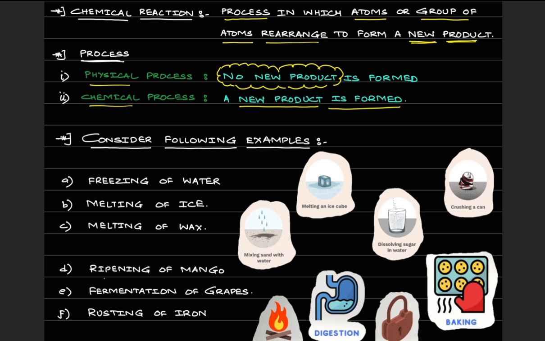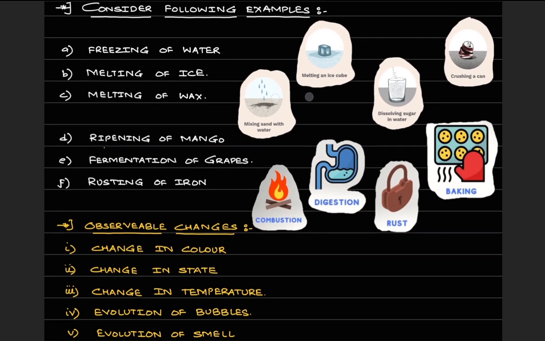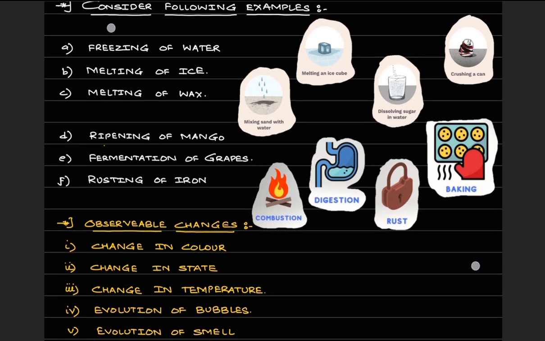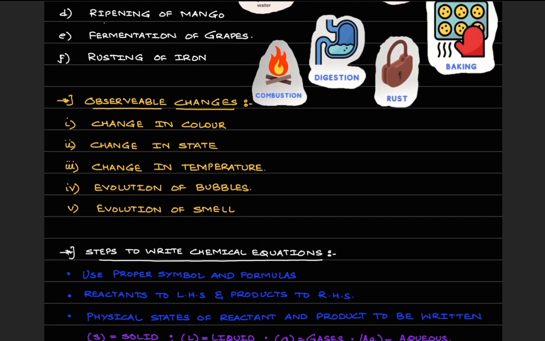Okay, but then yes, there are chemical processes which are reversible, there are chemical processes which are irreversible, and the majority of the reactions that we know as chemical reactions are irreversible reactions. Okay, all the examples like ripening of mango, photosynthesis, or you can say fermentation of grapes, digestion, rusting, baking, all of them are nothing but examples of chemical changes which we know are irreversible. Okay, let's move further.